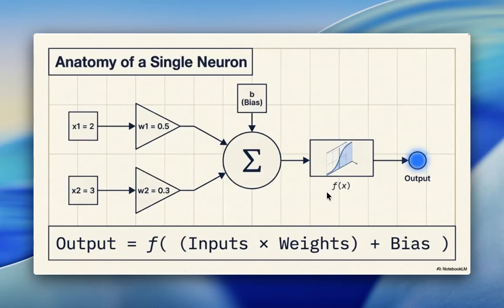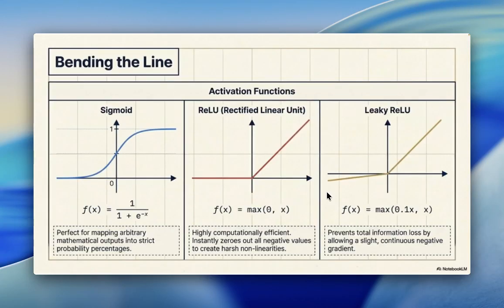Anatomy of a single neuron: x1 is equal to 2, weight is 0.5, x2 is equal to 3, weight is 0.3, b is equal to bias, f(x), and this is the output. Output is equal to the function of input times the weights plus bias.